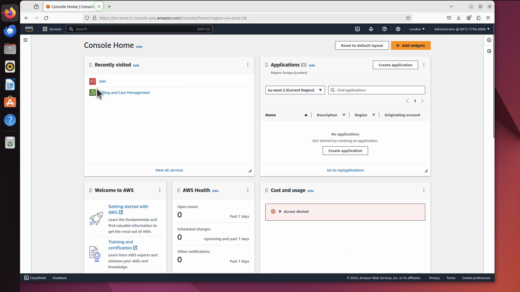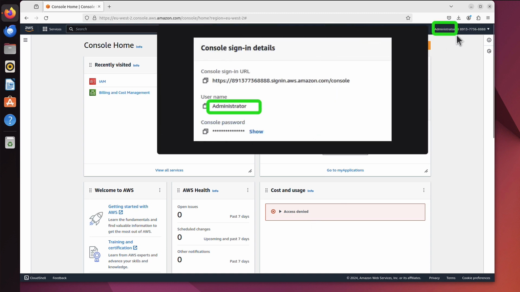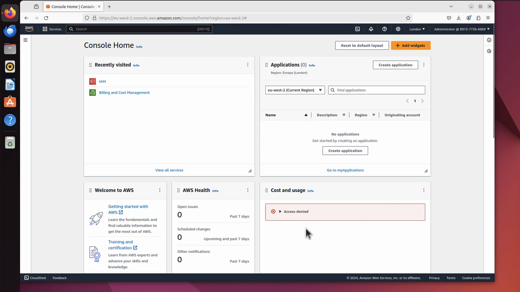And close this one. Okay, we are now logged in as an IAM user. As you can see, it says administrator at that long account number, finishing with 8888. And you can also see one more difference, because you can see access denied in cost and usage. As I said, an IAM user will have limited visibility to financial information. And that's fine. We will create this user to create services. They don't have to do anything with the finances. So I hope that helps.